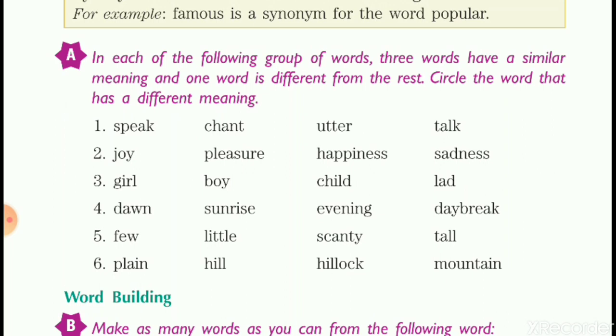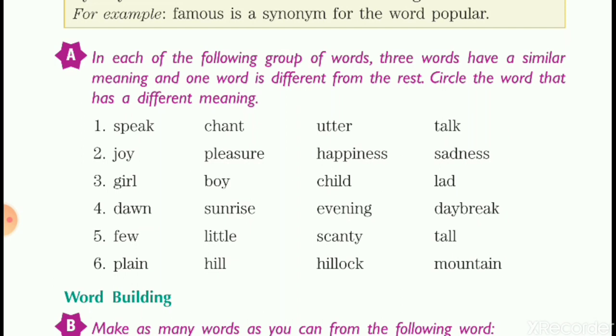Okay. Now, the sixth one: plain, hill, hillock, mountain. Now, what does plain mean? Plain means an area of flat land. When it is flat all over, no ups and downs, that is known as plain. Whereas hill is a mount, isn't it? Hillock is again a small hill, and mountain, everyone knows, again a hill. So the odd one out is plain. So please encircle the word plain.